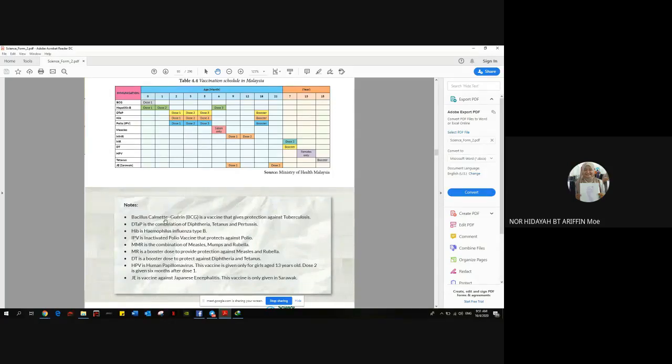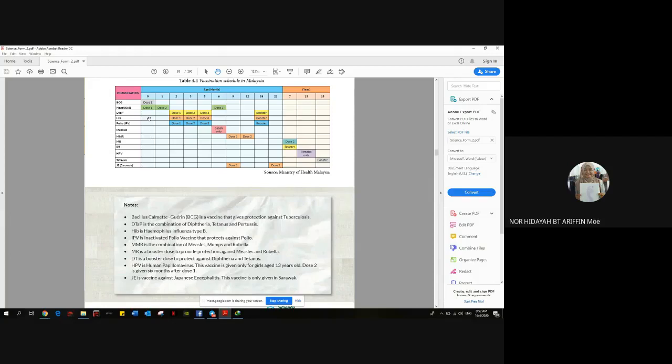Maksudnya bila disuntik with the BCG, with the TB virus, the body will produce antibody against TB. So if, for example, somebody in the family is infected by TB, that baby is already protected against the TB virus.